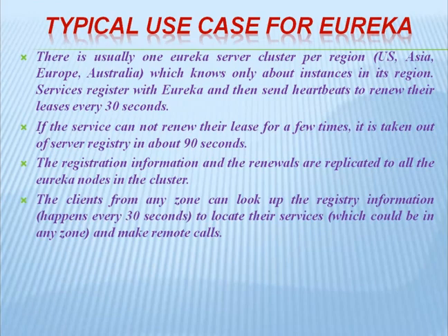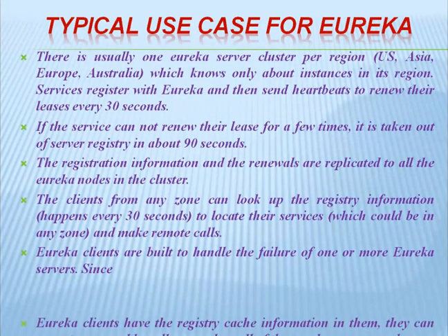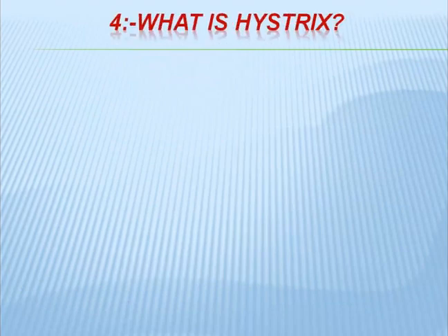The clients from any zone can look up the registry information, which happens every 30 seconds, to locate their services, which could be in any zone, and make remote calls. Eureka clients are built to handle the failure of one or more Eureka servers. Since Eureka clients have the registry cache information in them, they can operate reasonably well even when all of the Eureka servers go down. So this is the implementation of Eureka server and Eureka client.